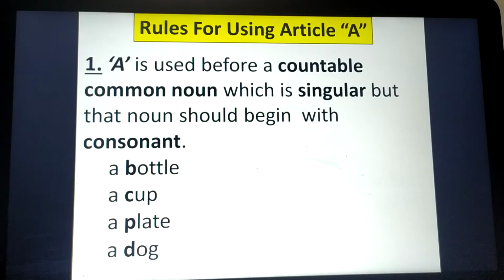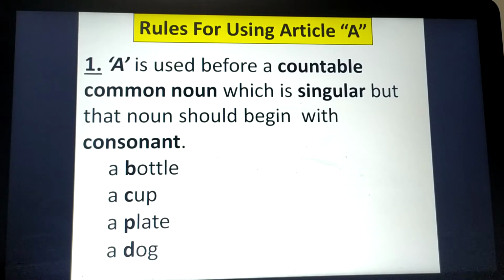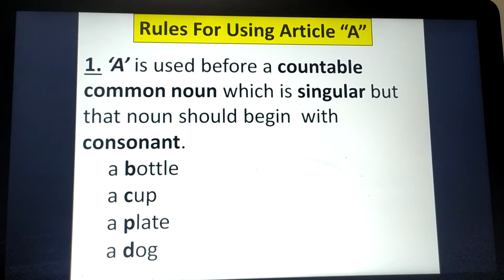So what is the first rule? A will always be used before a countable common noun. Make sure it is a countable common noun and it is singular. Right? A means one thing only. That's why it should be singular. But that noun should begin with a consonant sound.